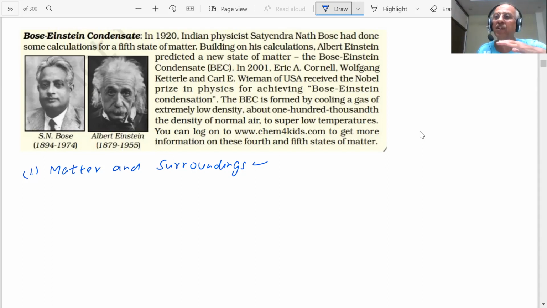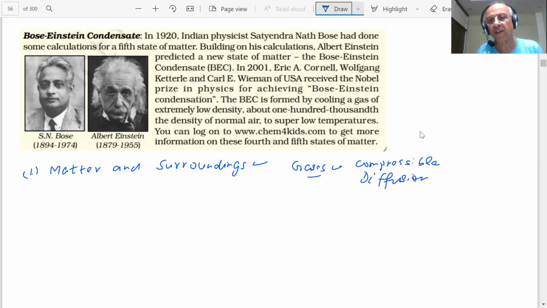And in gases, these particles can move very fast, and gases have two very important properties. Which are the two important properties of the gases, students? Gases are highly compressible and they can diffuse very quickly. All right, that's a very important point, that gases are compressible, students, and the gases show diffusion. These two properties are very, very essential. Diffusion is very important, and compressibility of gases, so that they can be easily stored and transported. Otherwise, it will become very difficult.